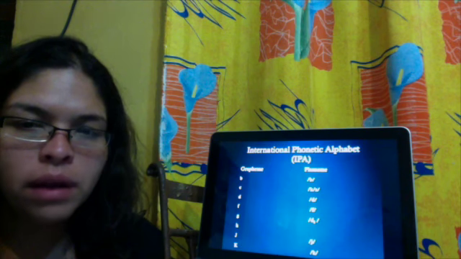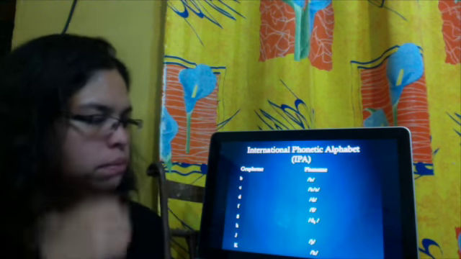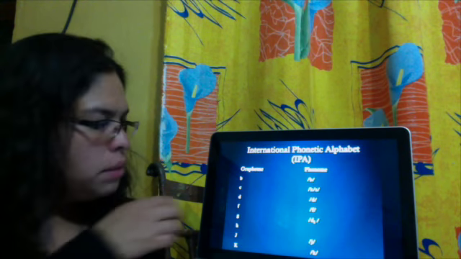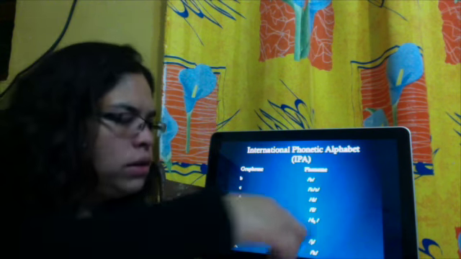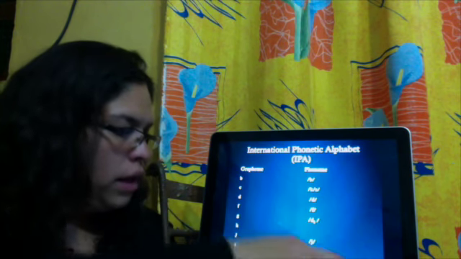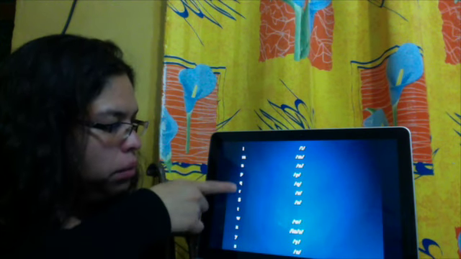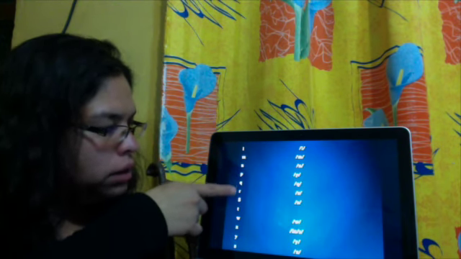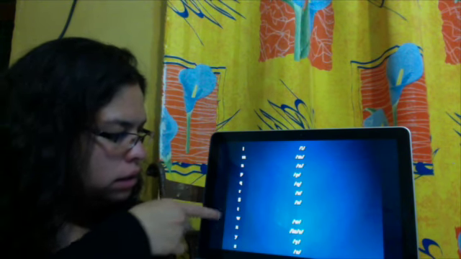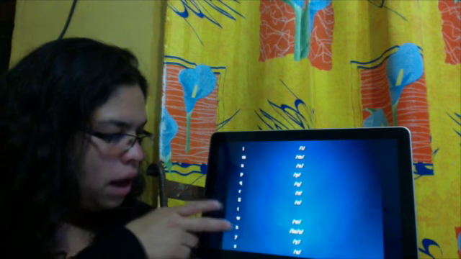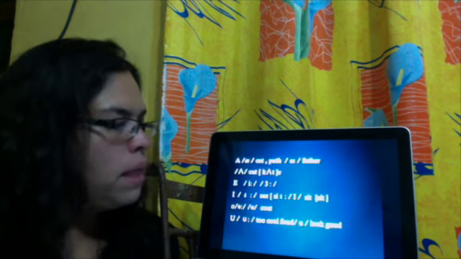According to the IPA, International Phonetic Alphabet, all letters have a phoneme. Mostly they are the same, except C, which would be K or S, like in car or science. H doesn't have a phoneme. L, M, N, P are the same. Q could be K, R, S. T doesn't have a phoneme. And X, K, S, or S, as you can see.